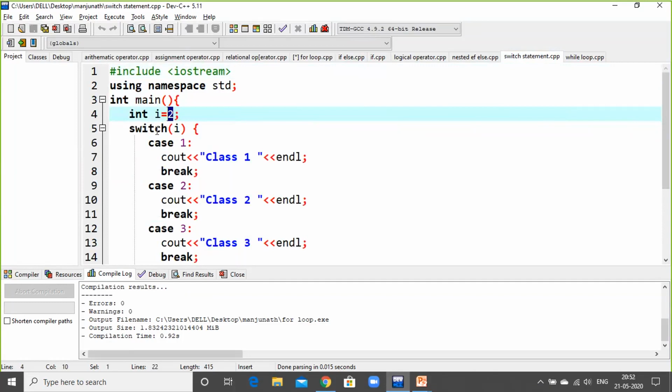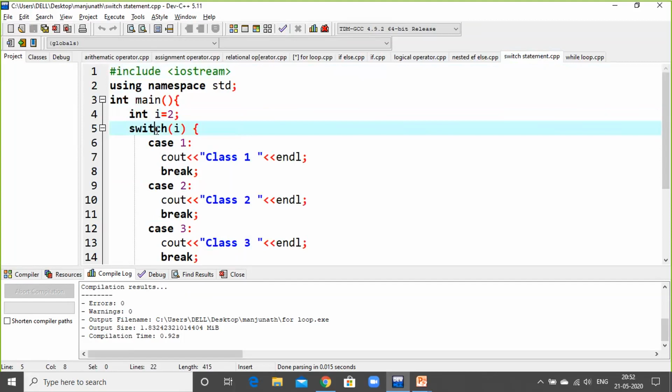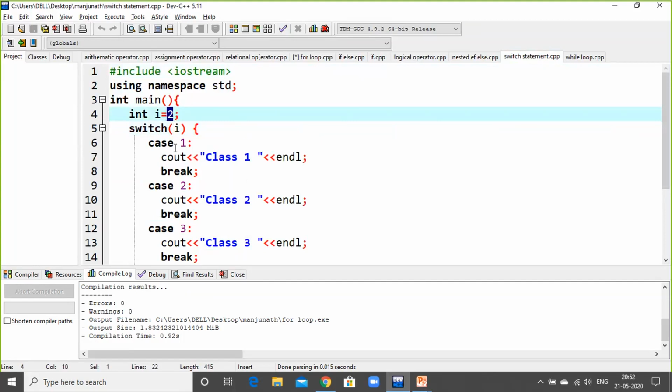Now a switch is either on or off. So in i there are different cases. In my case it is 2. If I press 2, what should be the output? So there are different cases; you can write n number of them. The answer is case 1, sorry, class 1. So here, if I press 2, I should get the answer class 2.